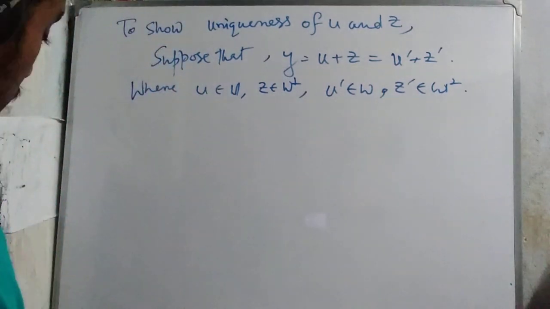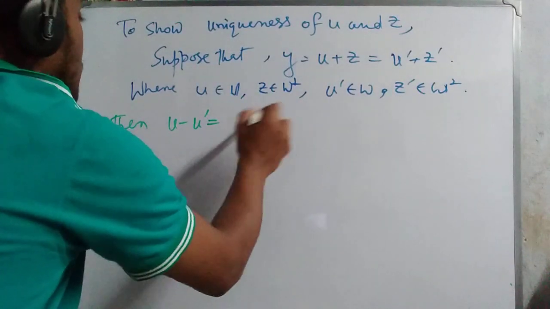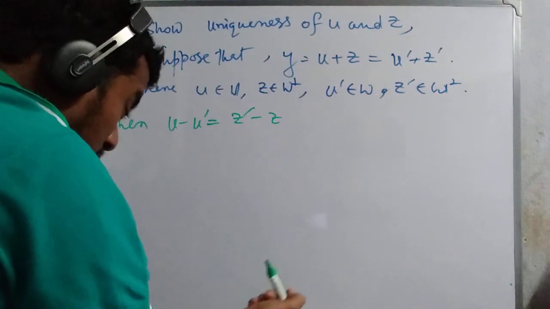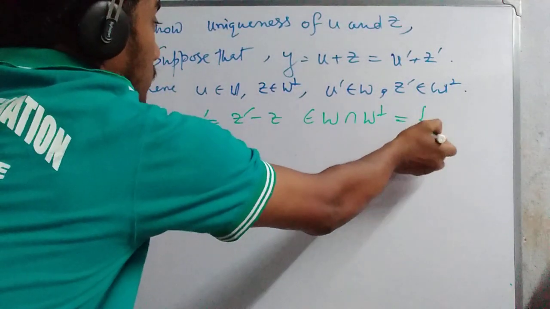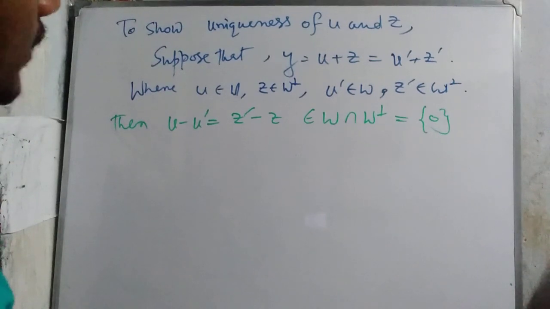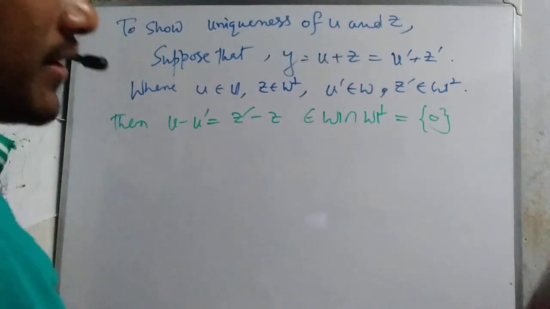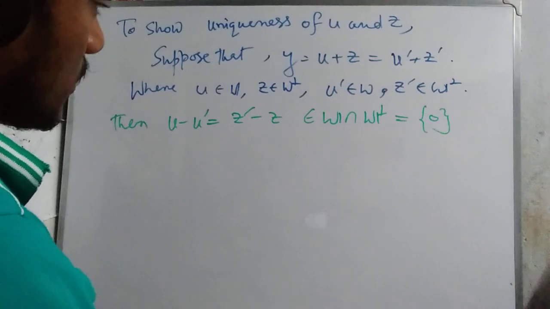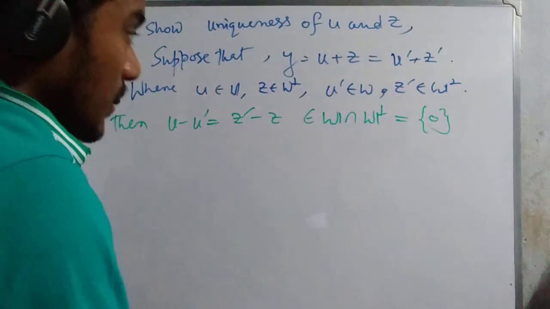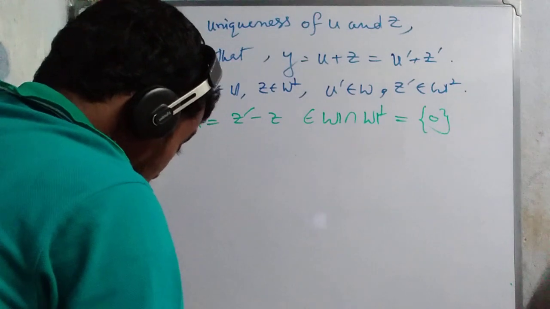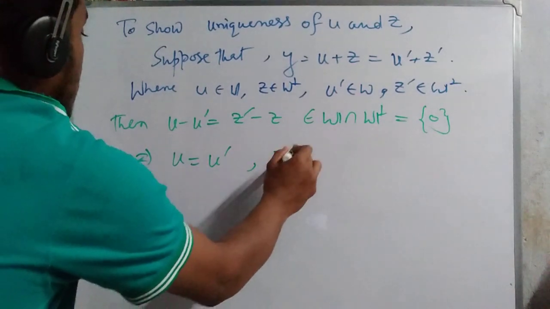Then we write it in this way. Then u minus u dash equals z dash minus z, which lies in W intersection W perp, and W intersection W perp equals 0. We know this because if W is a subspace and W perp is a subspace, then obviously the common intersection is 0, otherwise no vector belongs to these two spaces. So then u equals u dash, and z dash equals z.